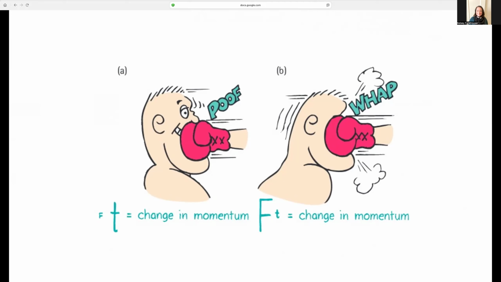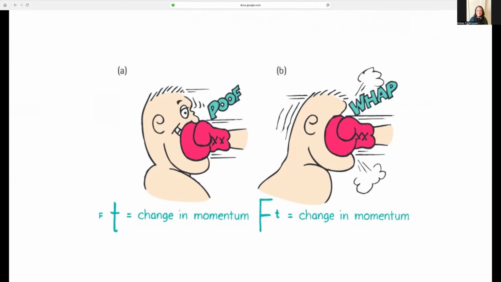So this doesn't mean leaning his face into the punch. It means moving his face with the punch as it goes. So it's also reducing the amount of force applied, and bringing the fist to rest over a longer period of time, requiring less force that his face is experiencing. Or he can move his face into the punch to reduce the time the force is applied, but he's going to feel a bigger force.